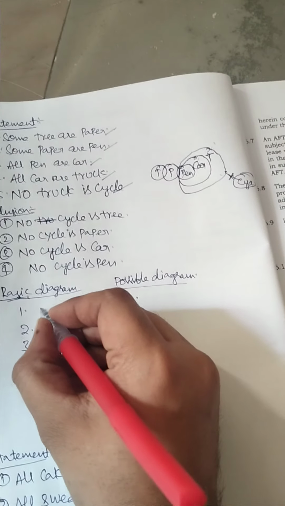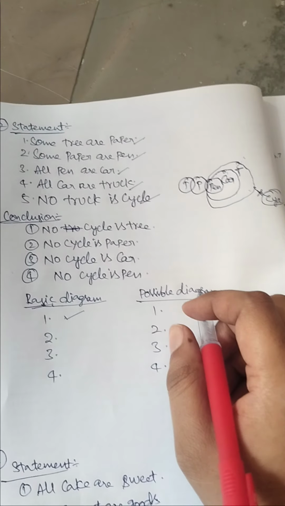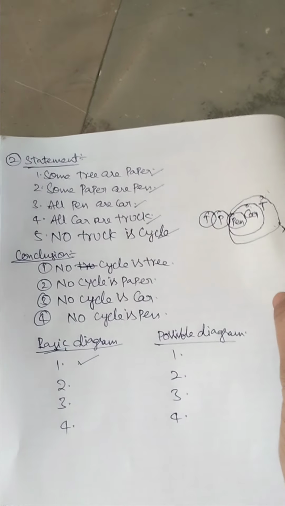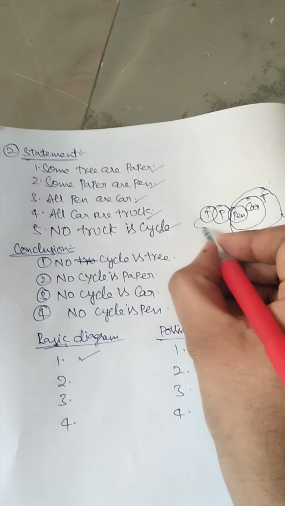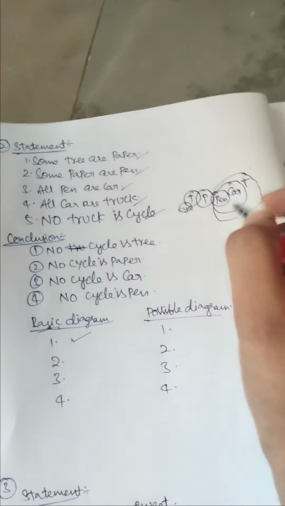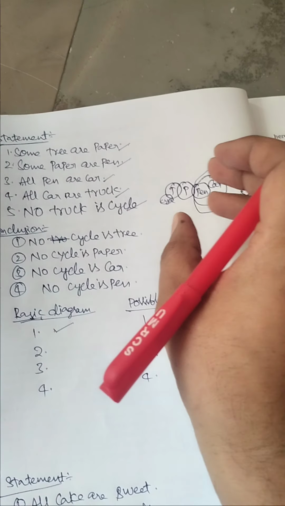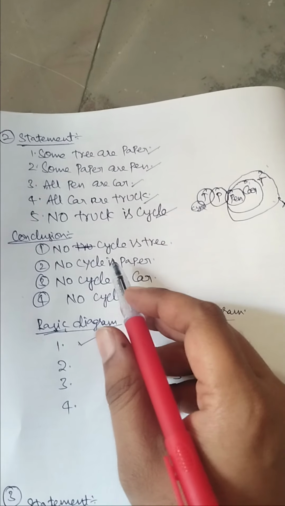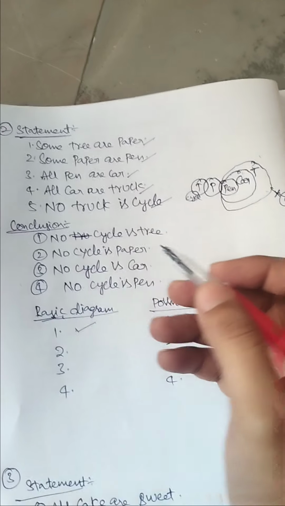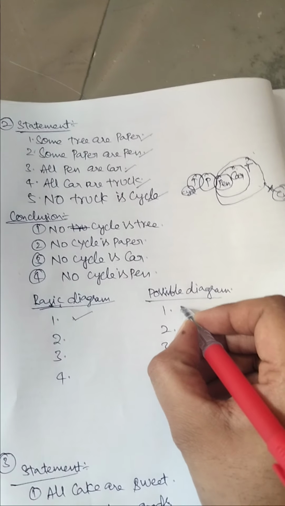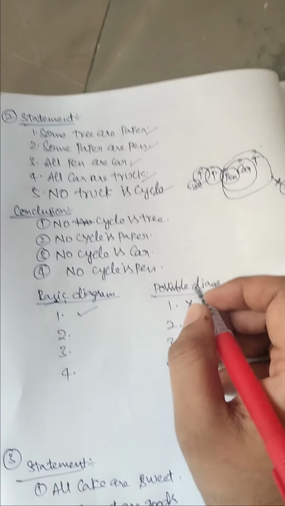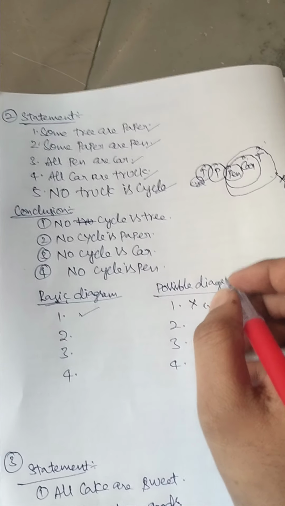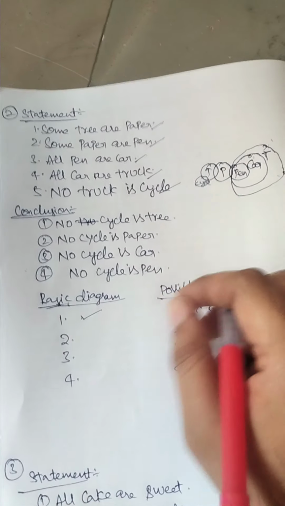Yes, the basic diagram is correct. When it comes to the possible diagram, yes, we can connect cycle with tree. So what they told, no cycle is tree, means their conclusion is wrong. So the possibility is also wrong. Actually this possibility exists, but they told that no cycle is a tree, so it's wrong.